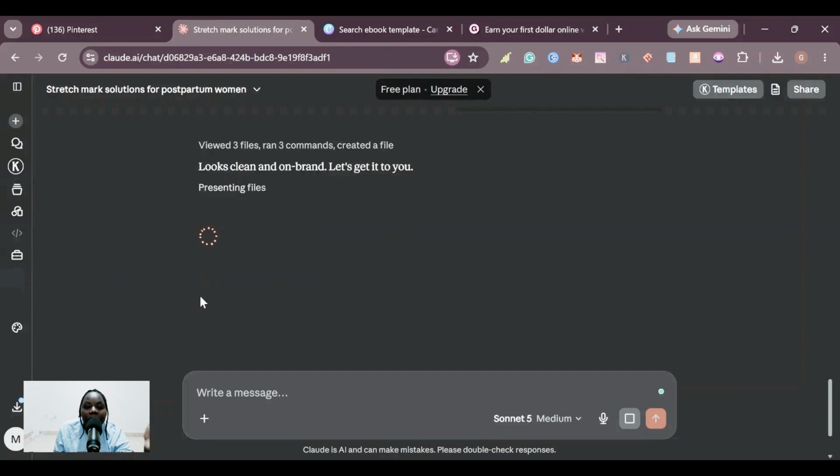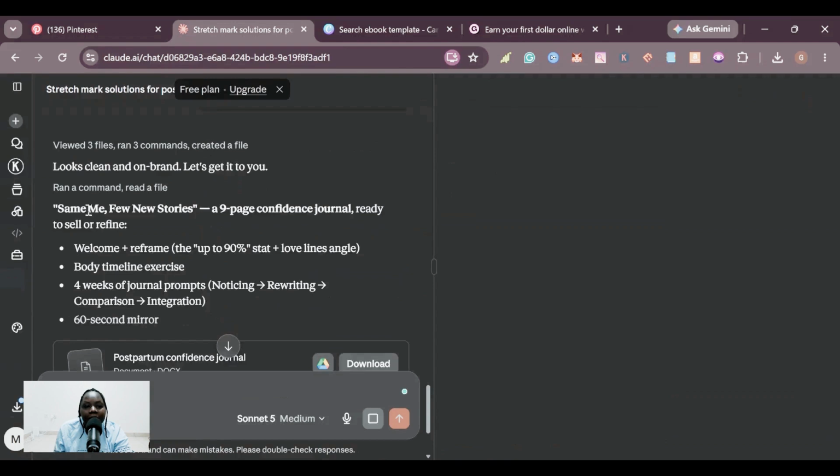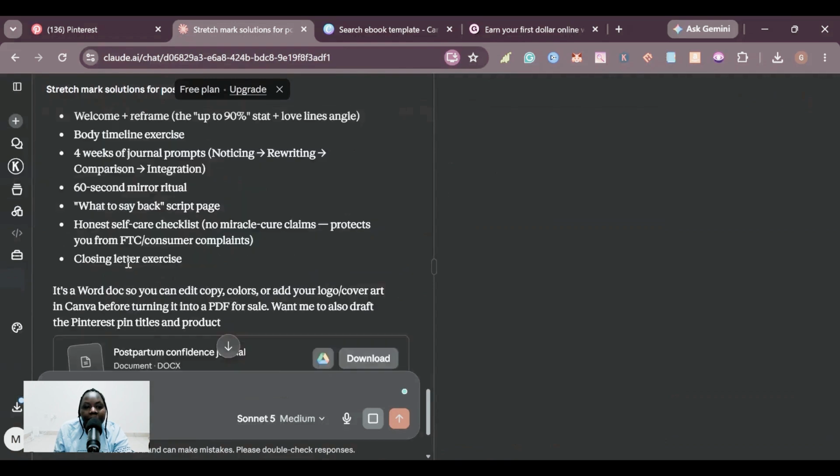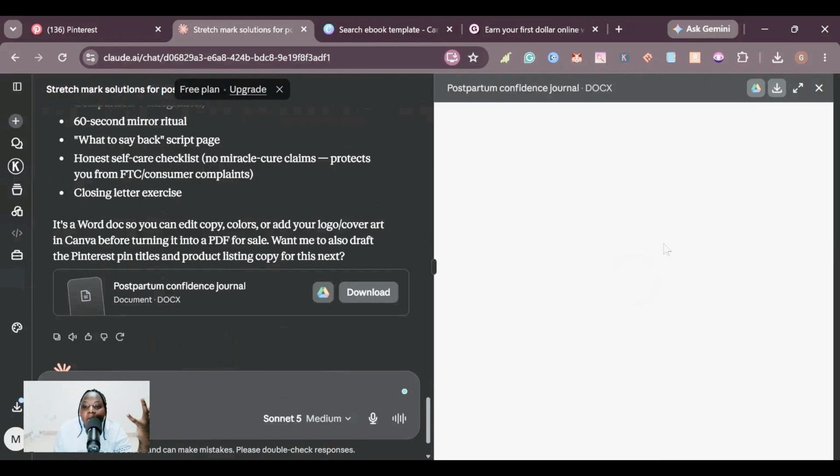So it has created a document for us, and it has given us this semi few new stories. Here our document is going to appear on this side of the page of the laptop. That's where it's going to appear, and we see it from there. It will take some small time to load. So this is our document on this side right here.